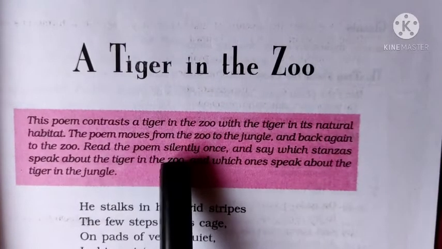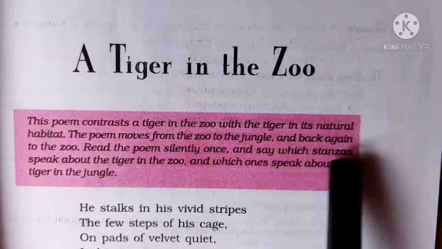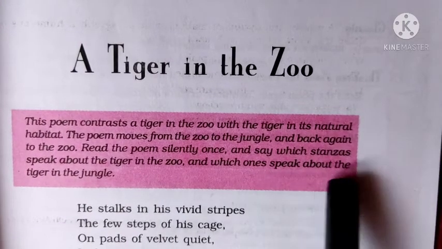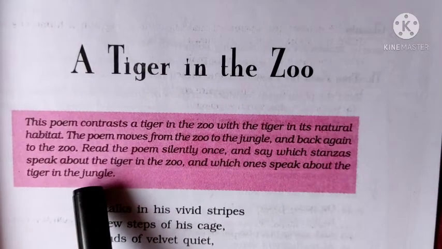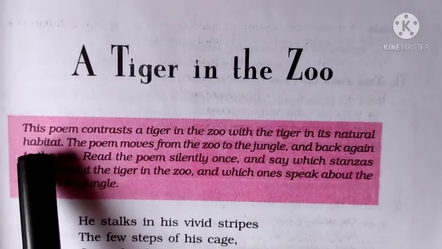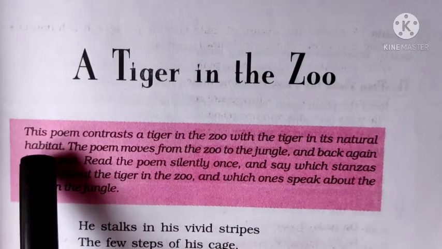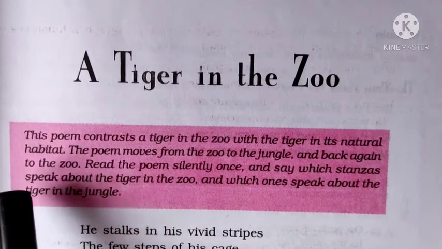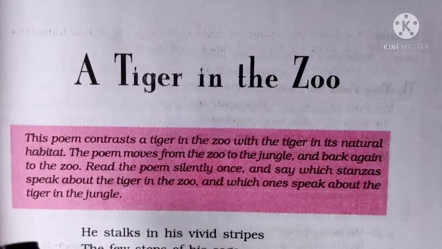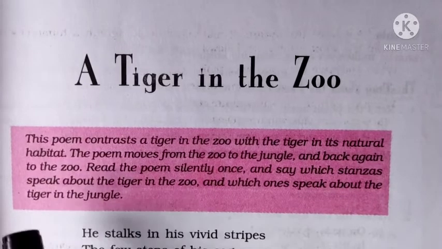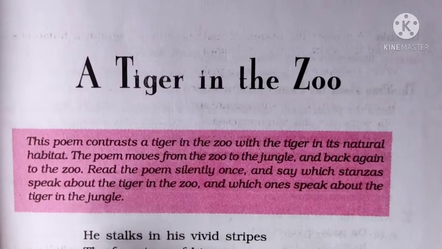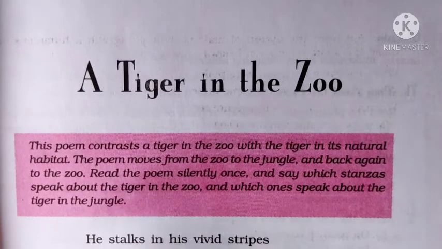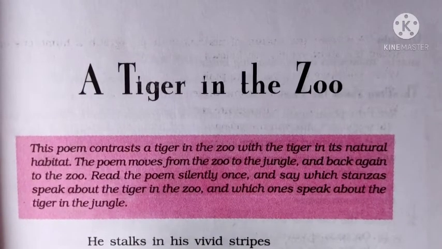Read the poem silently once and say which stanzas speak about the tiger in the zoo and which one speaks about the tiger in the jungle. Here habitat means place of living. So this poem compares a tiger in the zoo with a tiger in the forest. First it describes the tiger in the zoo, then the tiger in the forest, and then again the tiger in the zoo.